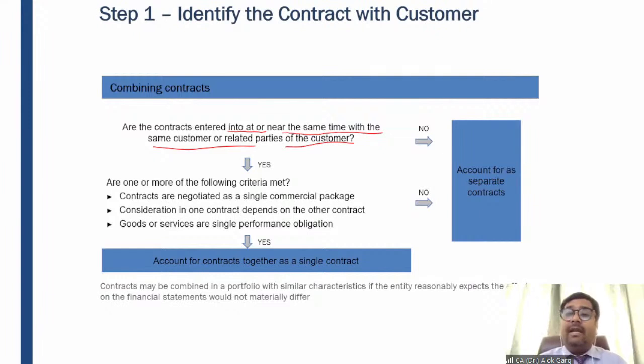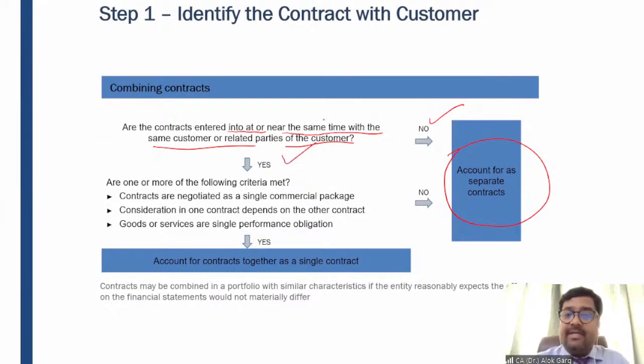I have taken a tuition fee from Sairam and I have sold books to J. So these are two different customers and two separate contracts, so the question will not arise. If the contract is not entered with the same party or a related party, or at the same time or nearly the same time, if the answer is no, then this will be a separate contract. As simple as that.